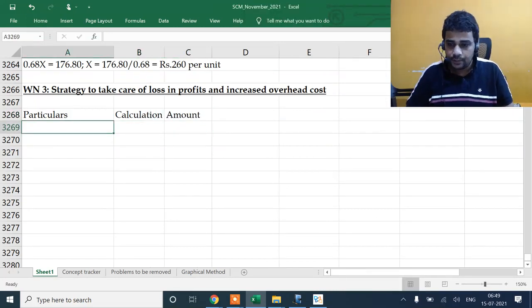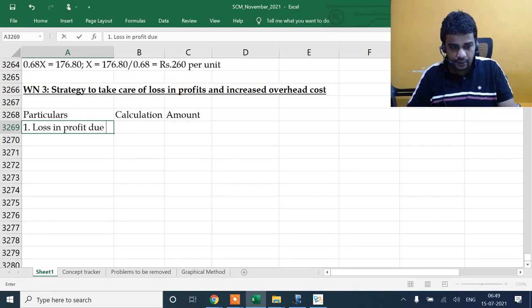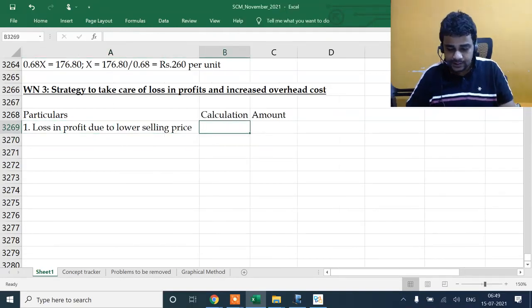Particulars, calculation, amount. Point number 1, loss in profit due to lower selling price.